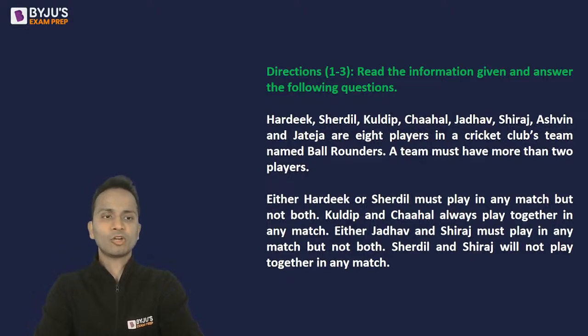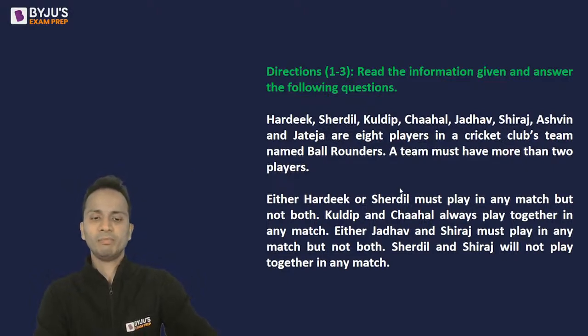What I'll do is I'll copy all these conditions for every question, so the conditions will be available below every question. Please post done in the chat box once you are done reading all these conditions, and then I'll take you to the questions one by one.